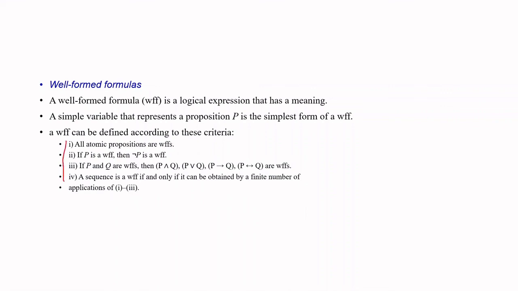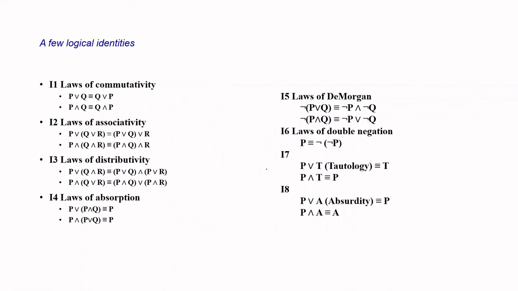applications of these rules. So basically a well-formed formula is either a simple proposition itself or a combination of these based on the operations not, and, or, implication and double implication. So this is how we form a complex set of propositions. These are rules which you already know. P or Q is the same as Q or P, P and Q the same. Commutativity, associativity, distributivity, all these rules, De Morgan's law, etc. You must have studied them since school also. So all these rules you can just look at.